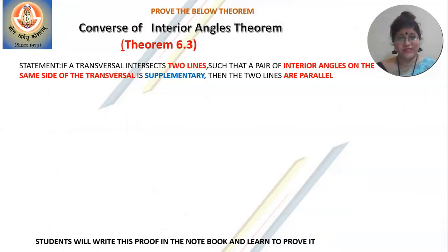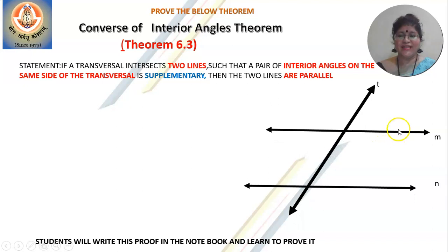In all these converse theorems, the lines are not yet parallel. You have to prove the lines to be parallel. So first make a note of the statement and write down the heading: converse of interior angle theorem. Now according to this statement, what is given? And how will you draw the diagram?